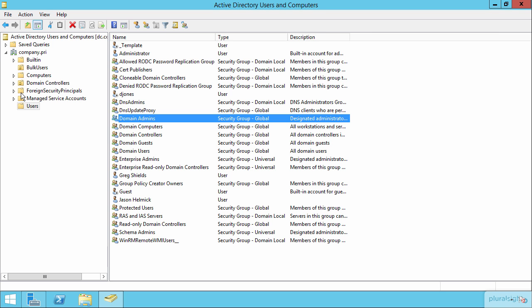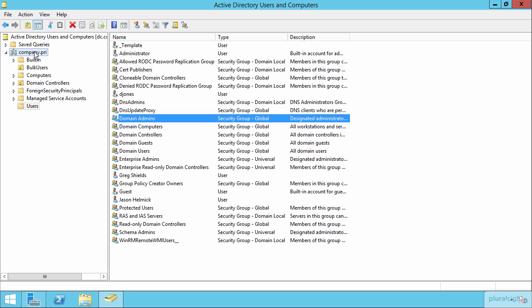Now an organizational unit is a container, but there are some functions you can perform on an organizational unit that you cannot perform on one that is just purely a container. Now, it is for that reason that most organizations create a special organizational unit to become the location where users and computers ultimately reside, as opposed to the default containers here.